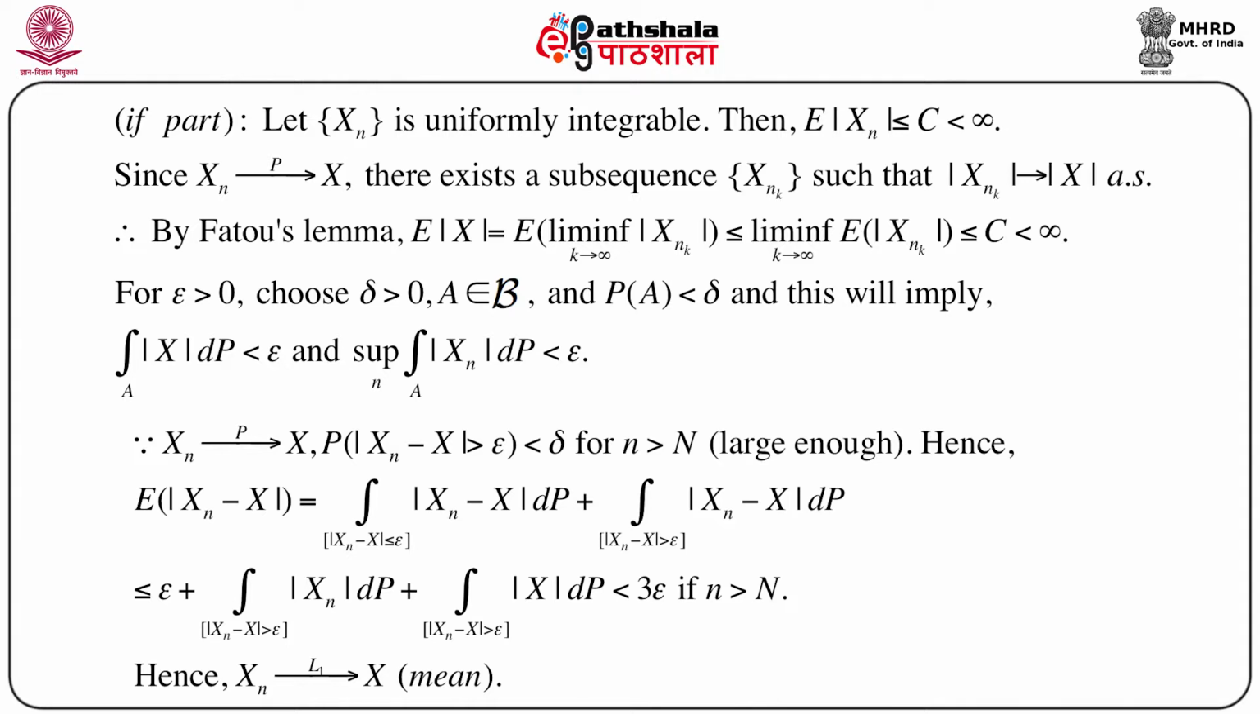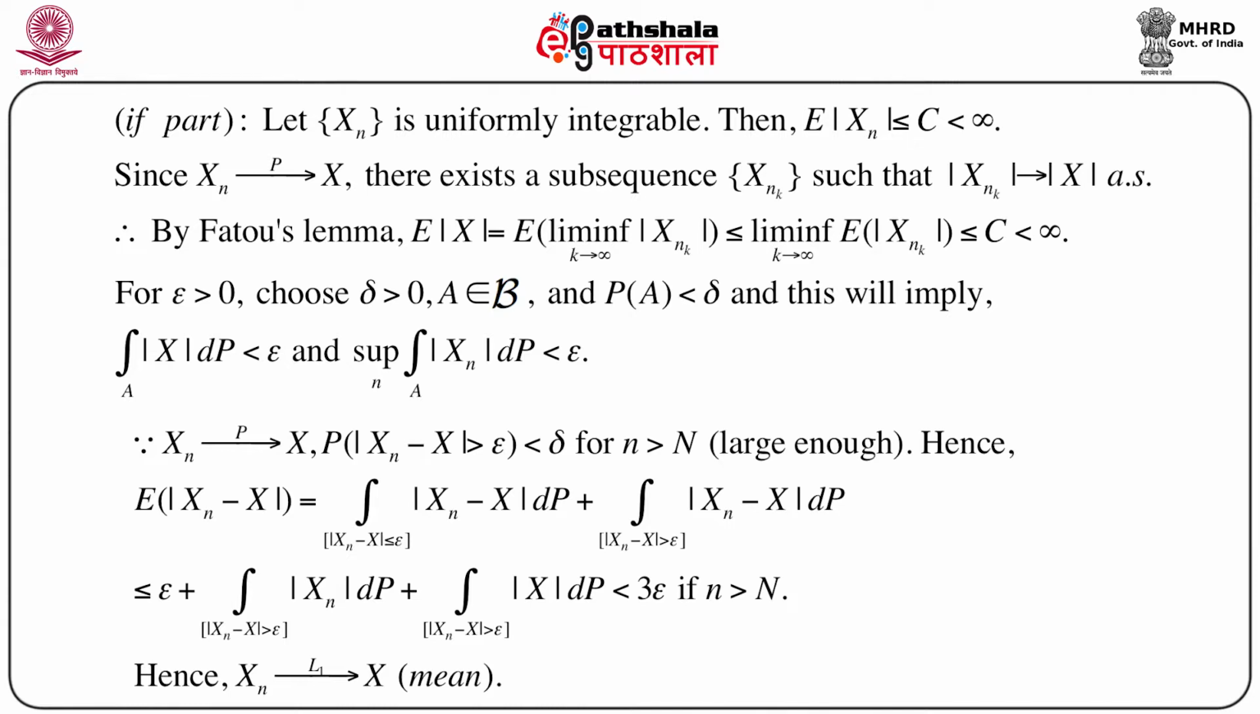So, this shows that x is integrable, or expectation of mod x is finite. Now, choose an epsilon greater than 0, choose a delta greater than 0, and take a set A belonging to the sigma field such that probability of A is less than delta. Then this will imply that the integral over A of mod x dP is less than epsilon, and also the supremum over n of the integral of mod xn dP over A is less than epsilon.